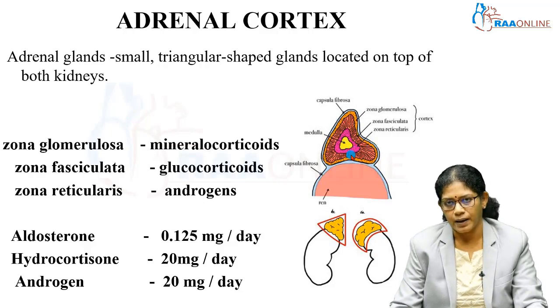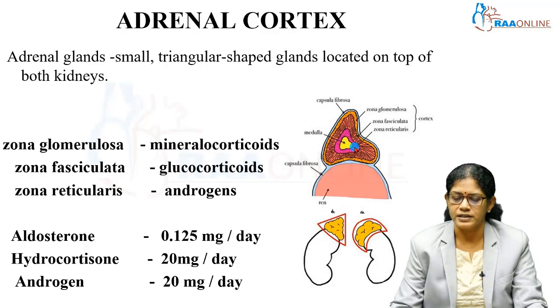From the fasciculata part, glucocorticoids, that is hydrocortisone, are secreted in our body. And from the inner part, zona reticularis, androgens are secreted, and in the peripheral tissues, these androgens are converted into testosterone as well as estrogen. So, now you can understand the important role of this adrenal gland in our body.